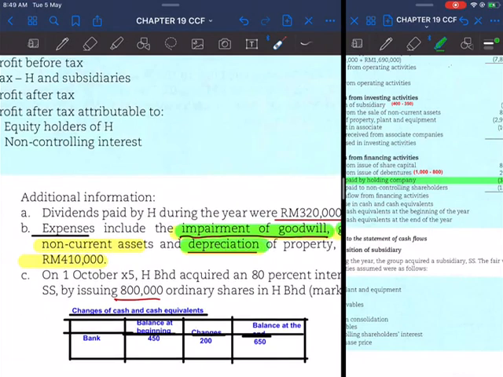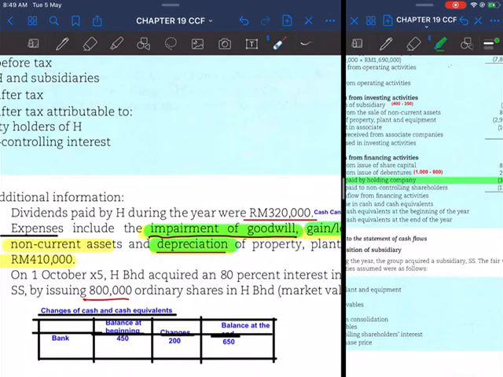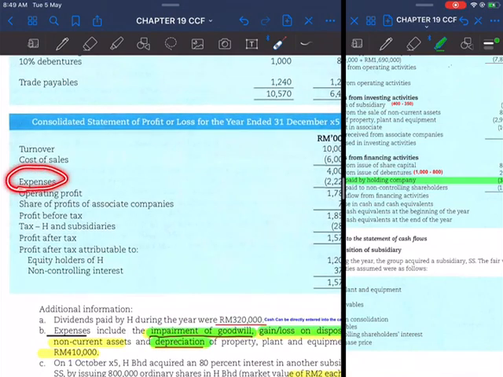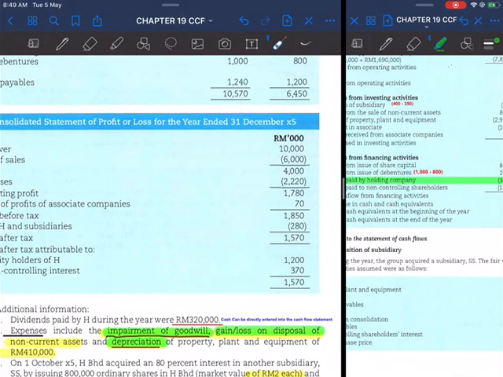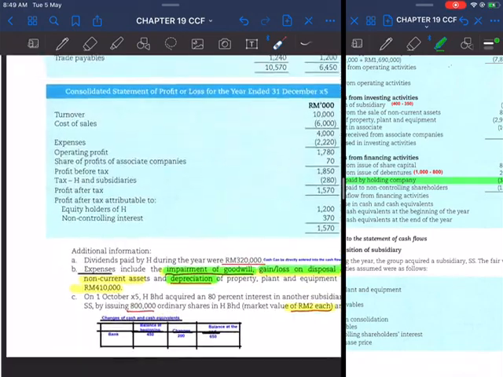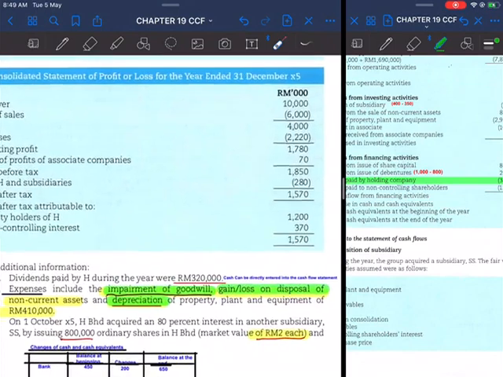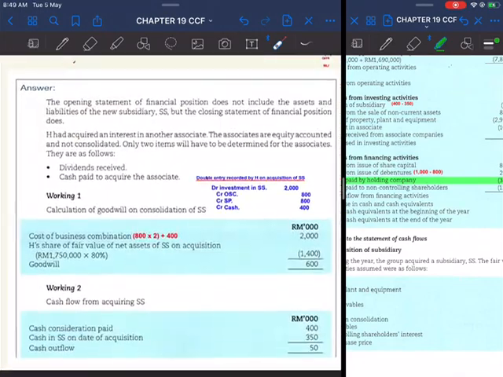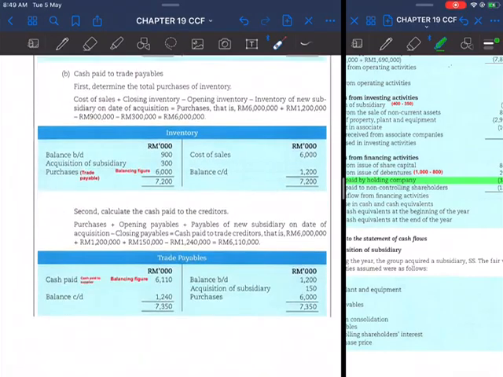The second additional information here explains with regard to the expenses account. The expenses account here is the account in the consolidated profit and loss, which is the amount of 2220. To help you understand what is going on with the expenses account, you can open an expenses account, for example here.